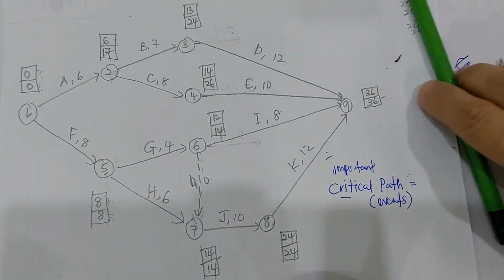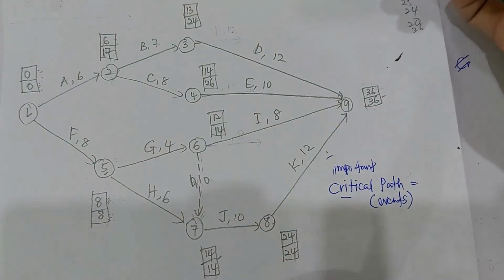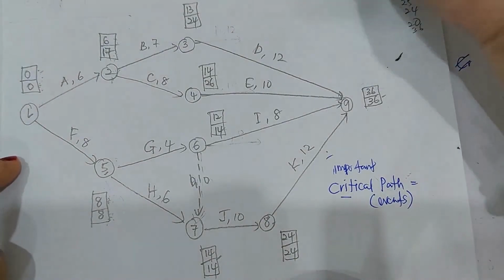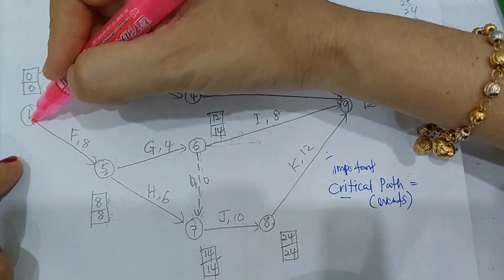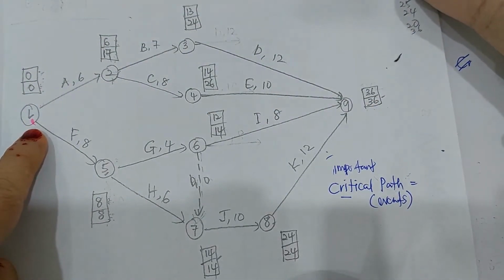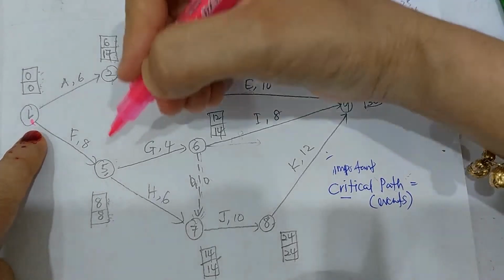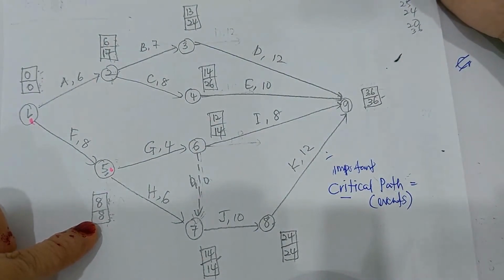Okay, so for the answer for critical path, search for the events that have the same EET and LET. So we start with definitely event number 1 here. So event number 1 is the first event that has the same EET and LET. Then the second event is event number 5, week 8 and week 8, EET and LET.